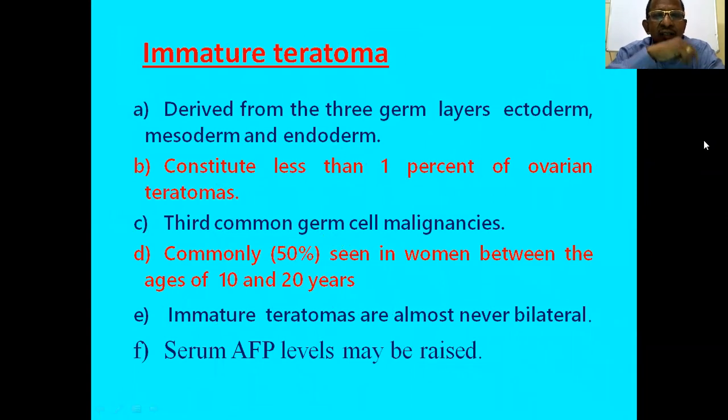Then another germ cell tumor is immature teratoma, which is derived from the germ layers, that is ectoderm, mesoderm and endoderm, and it is usually about 1% of ovarian teratomas. It is the third most common germ cell malignancy, and commonly seen in the younger age group, 10 to 20 years. Half of the cases are seen between 10 to 20 years. And immature teratomas are almost always unilateral, never bilateral. And the serum marker is serum alpha fetoprotein, which is raised.